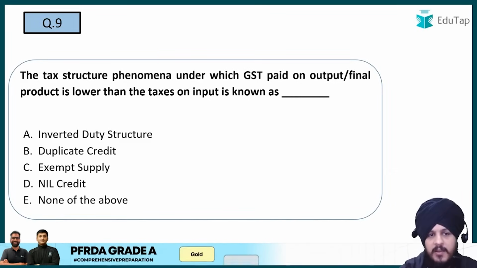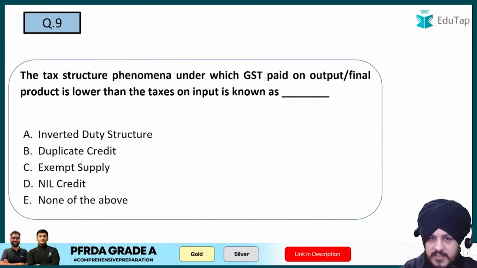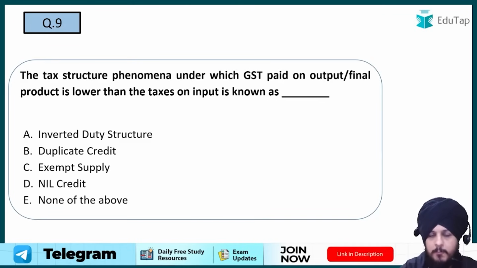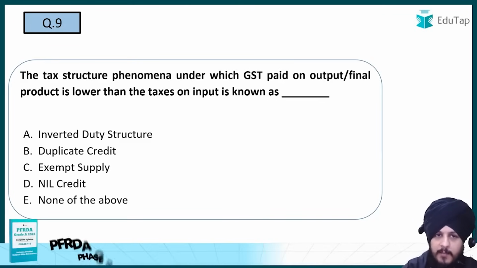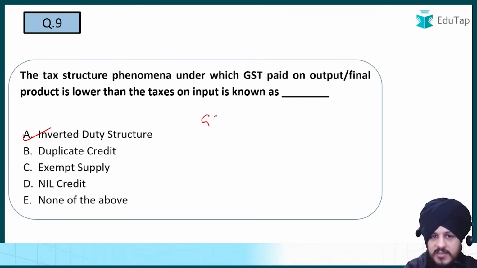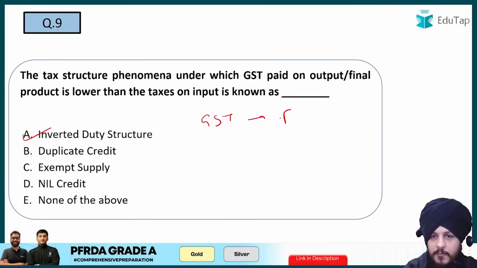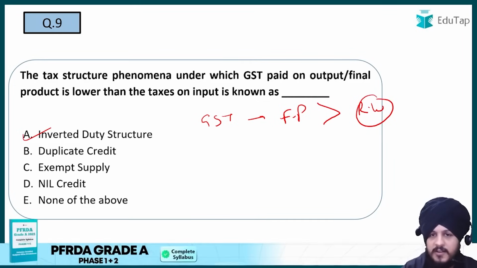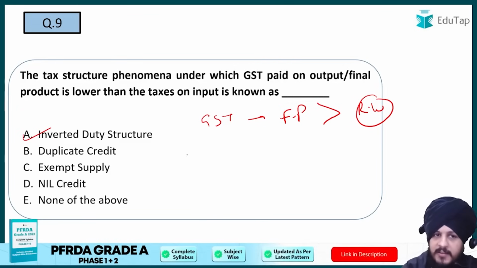Now question number 9. The tax structure phenomenon under the GST, under which GST paid on output product is lower than the taxes on input, is known as what? So very easy to answer, नाम से पता चल रहा है, it is going to be A option, which is inverted duty structure. Now in a general scenario, what happens is that GST is higher on finished products as compared to the raw material. Fine, I'm using very loose language. So as compared to raw material, the GST applicable on the finished product is higher. But in the inverted duty structure, this scenario gets reversed.